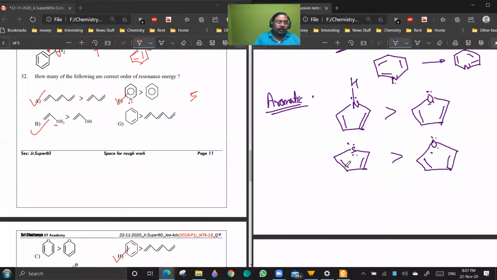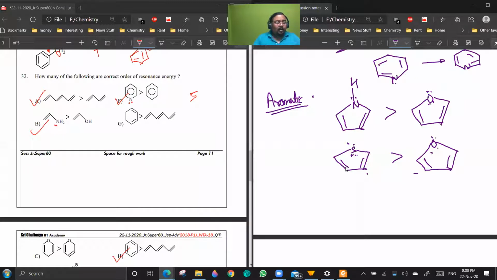Could you say something about the last one? See, if you delocalize the sulfur lone pair, sulfur gets a positive charge. If you delocalize the oxygen lone pair, oxygen gets a positive charge. Which one will take positive charge more easily, sulfur or oxygen?